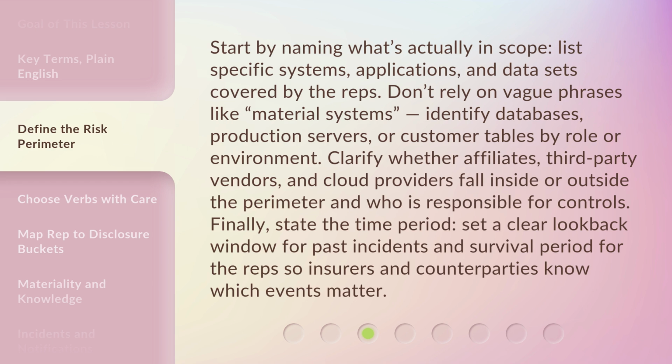Start by naming what's actually in scope. List specific systems, applications, and data sets covered by the reps. Don't rely on vague phrases like material systems. Identify databases, production servers, or customer tables by role or environment. Clarify whether affiliates, third-party vendors, and cloud providers fall inside or outside the perimeter and who is responsible for controls. Finally, state the time period. Set a clear look-back window for past incidents and survival period for the reps so insurers and counterparties know which events matter.